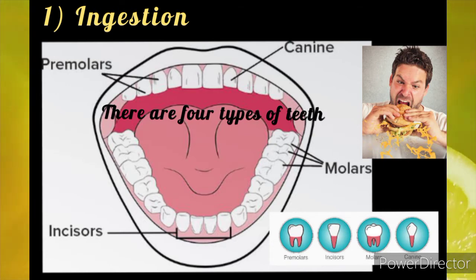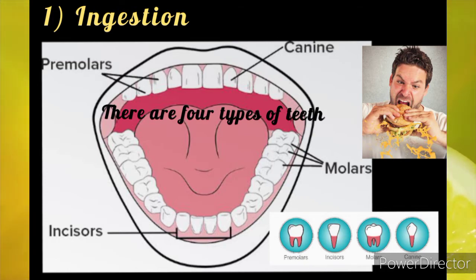Number 3, the premolars. The premolars have shape lying between the square and round. The surface of premolars is not flat. They are present next to the canines on both the sides. Premolars are used to crush, chew, and grind food. An adult human has 8 premolars, 4 premolars at the upper jaw and 4 premolars at the lower jaw.